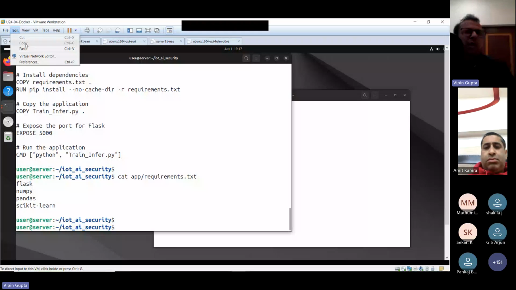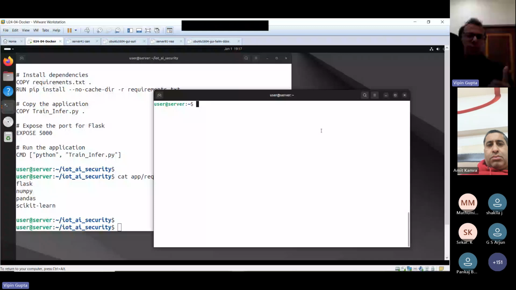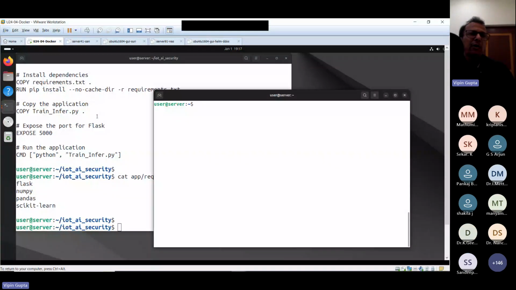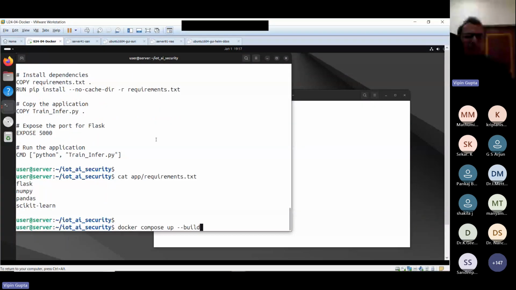So in my case, I will go into this directory and run this command, docker compose up. That means it will do all the things. It will take an operating system, install all the dependencies, create the data, train the data, and then it will be ready to tell you whether the traffic is anomalous or not.